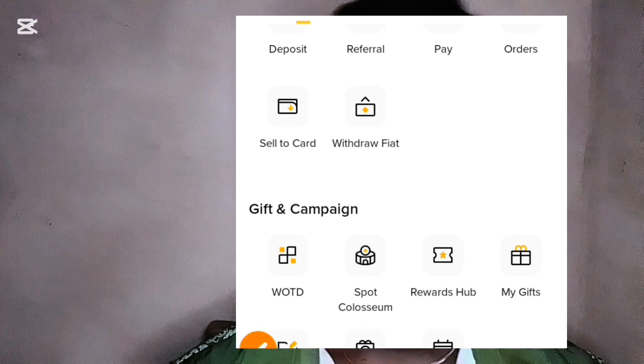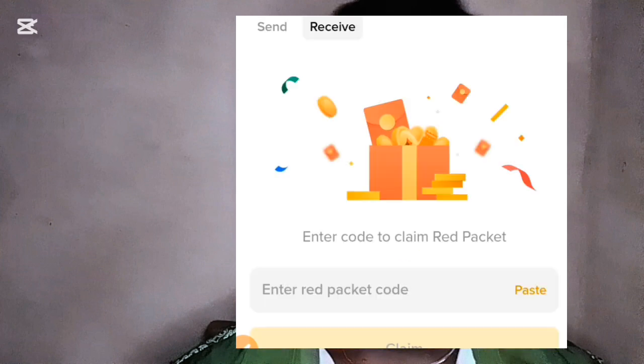Then you click on the Red Packet. Once you click on Red Packet, it will load up, if the feature is available in your region. So anybody can actually claim this giveaway. Once it loads up, it will take you to where you should input the code. Yes, I'll show you where you should input the code that I draw for you guys. After this, you will see Send and Receive right here. All you have to do is click on Receive.